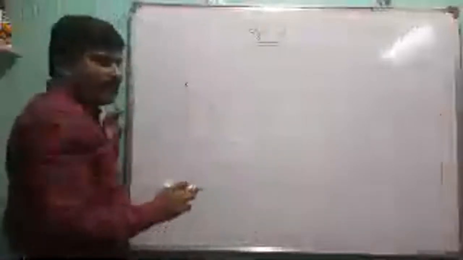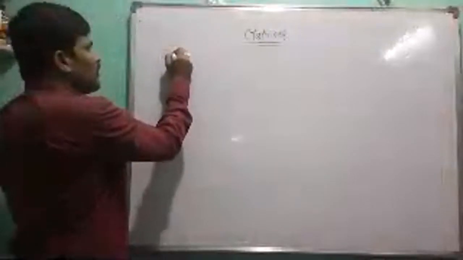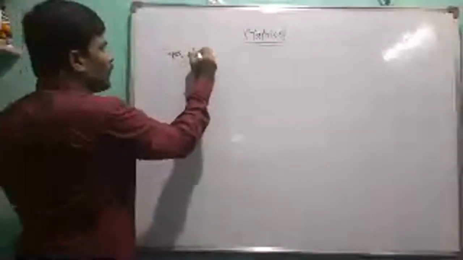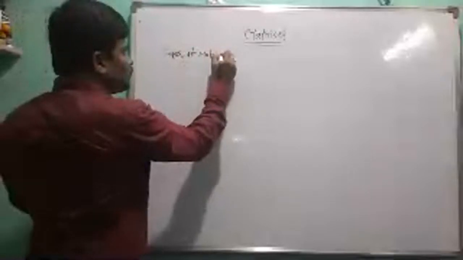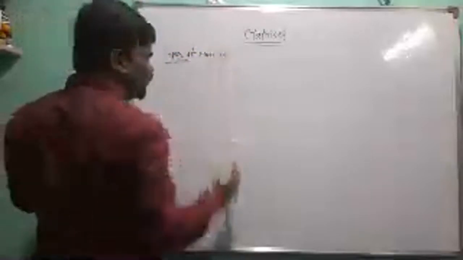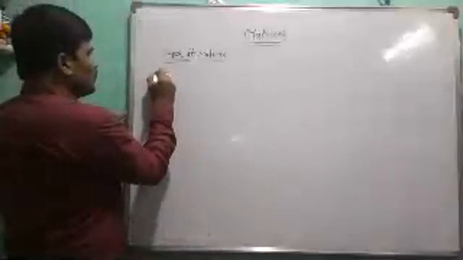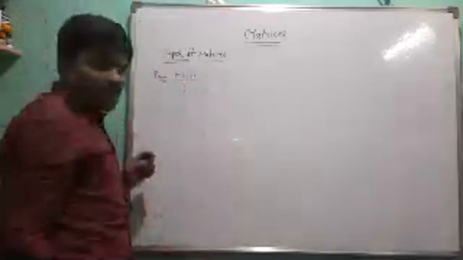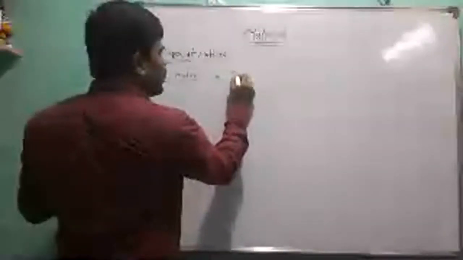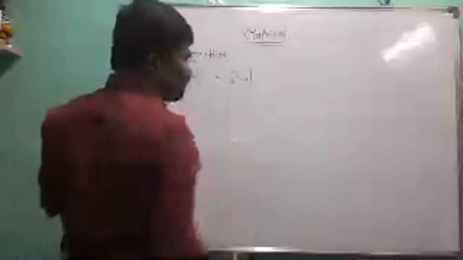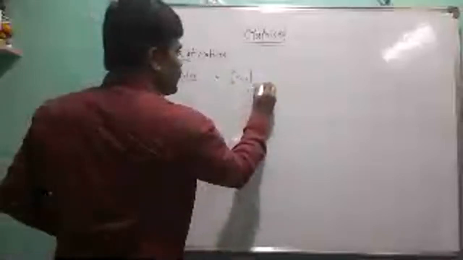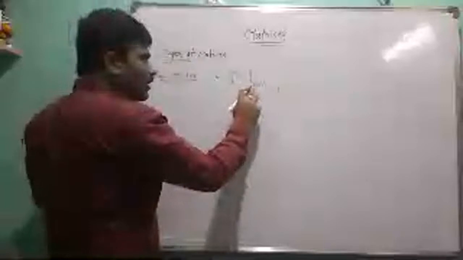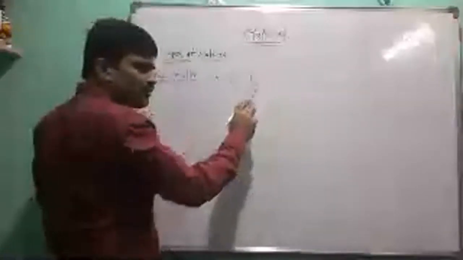Now here we observe types of matrices. The first one is the row matrix. In the given matrix, capital A equals Aij, of order M by N. Here, the number of rows equals M, and the number of columns equals N.